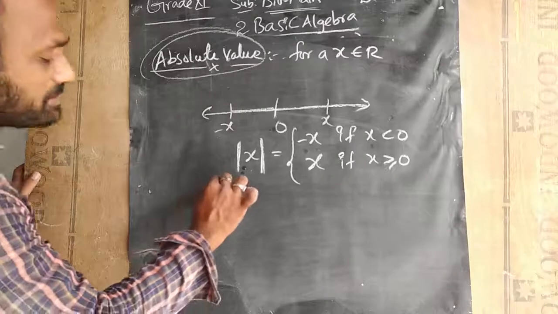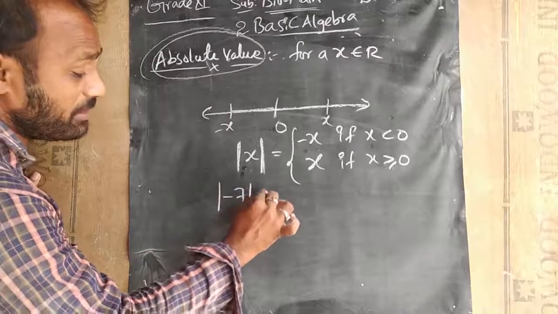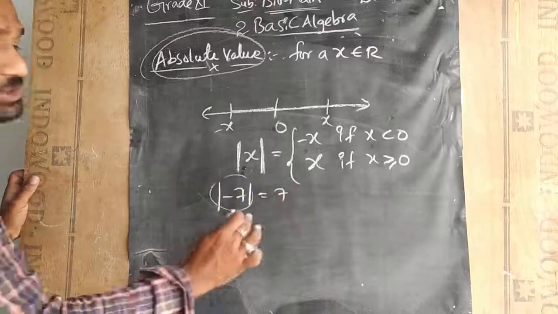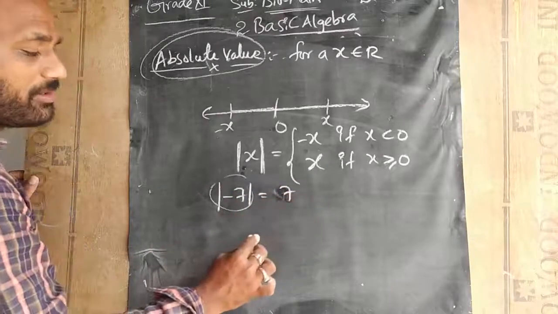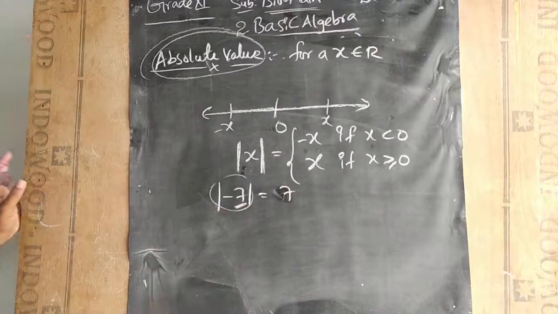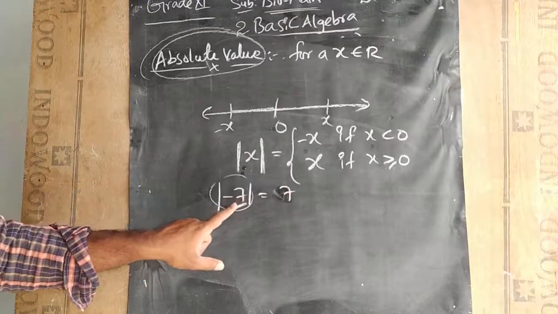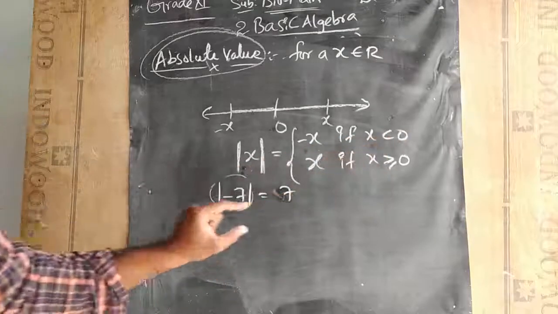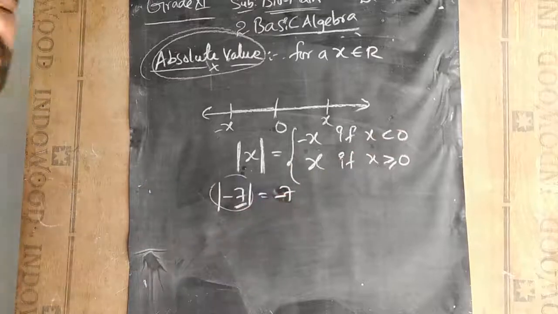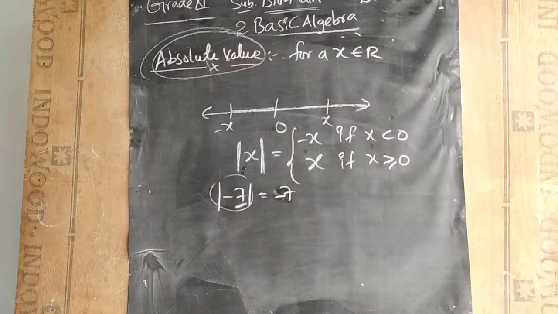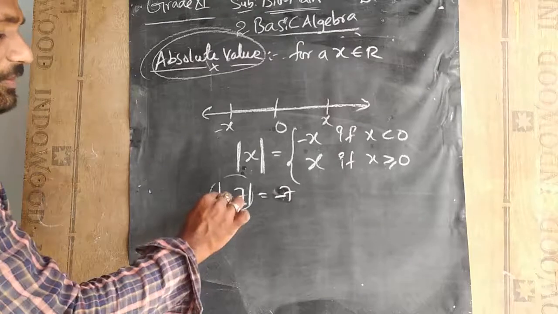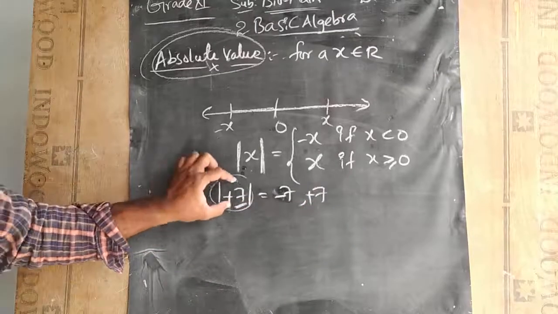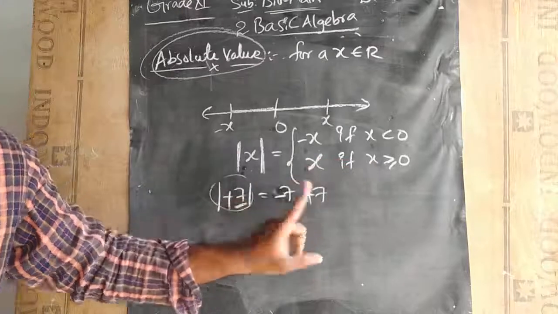This is the definition of the absolute value. For understanding purposes, if I mention modulus of minus 7, the answer will be positive 7. What is your x value here? See students, x is a number less than 0. Since it is less than 0, the answer will be minus x, which is 7. Next, modulus of plus 7 gives plus 7, because your x value is greater than 0, so obviously the answer will be x.